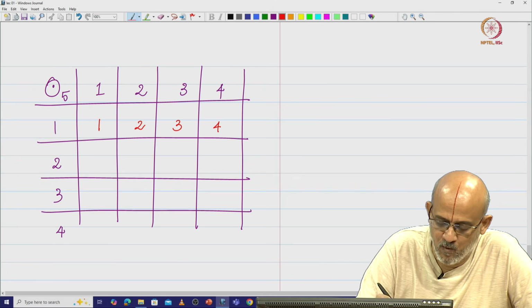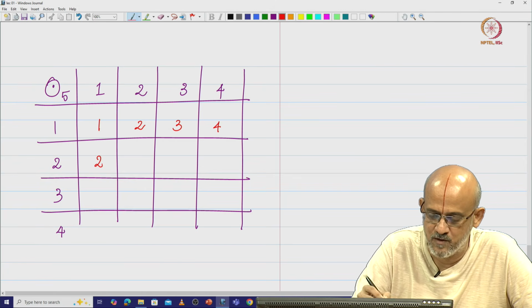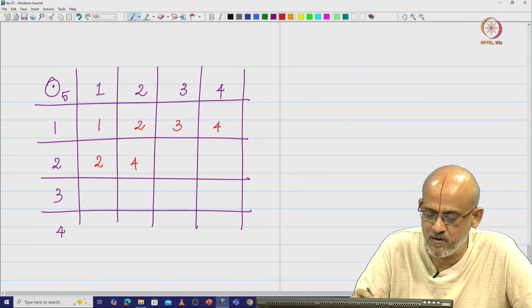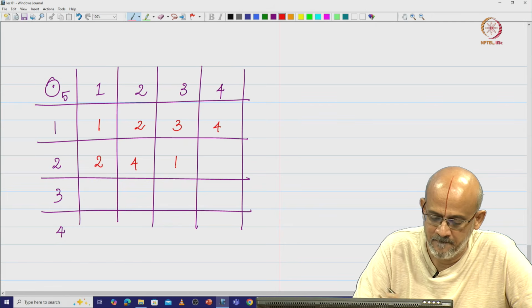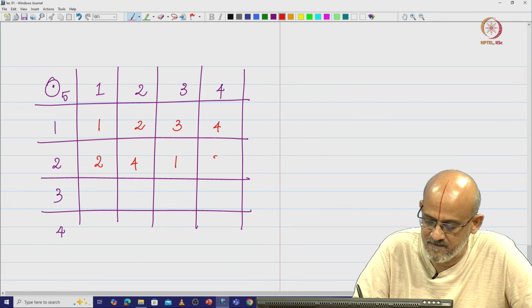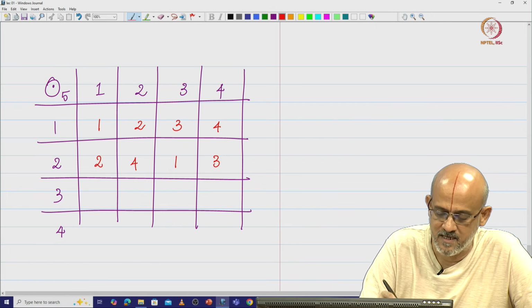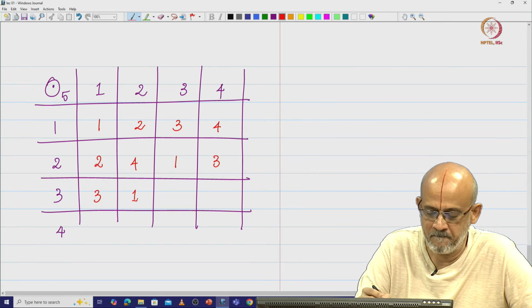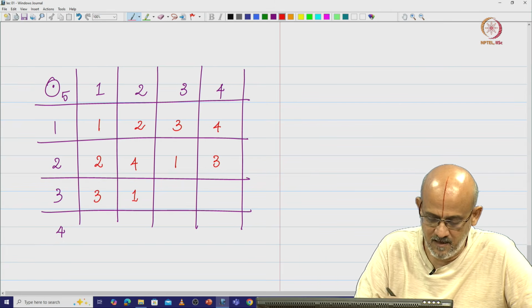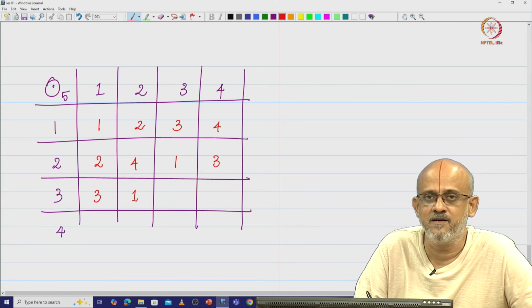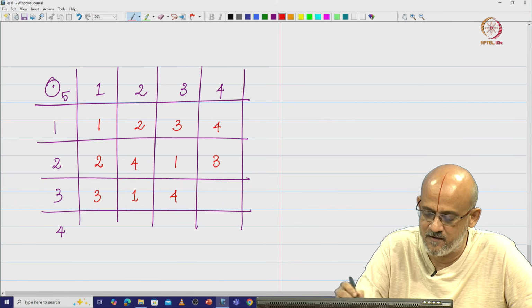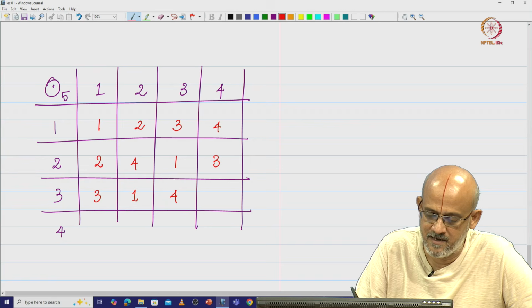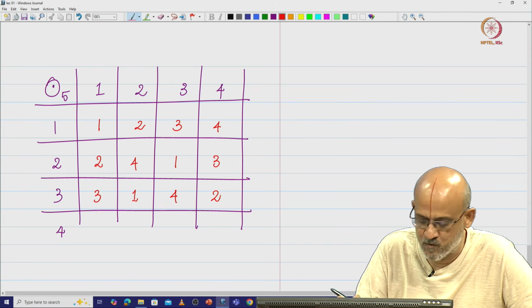Then I have 2 into 1 which is 2 mod 5 which is 2, 2 into 2 is 4, 4 mod 5 is 4, 2 into 3 is 6, 6 mod 5 is 1, 2 into 4 is 8, 8 mod 5 is 3. Then 3 into 1 is 3 mod 5 which is 3, 3 into 2 is 6, 6 mod 5 is 1, and 3 into 3 is 9, 9 when you divide by 5 you get a remainder 4, and 3 into 4 is 12, when you divide by 5 you get a remainder 2.